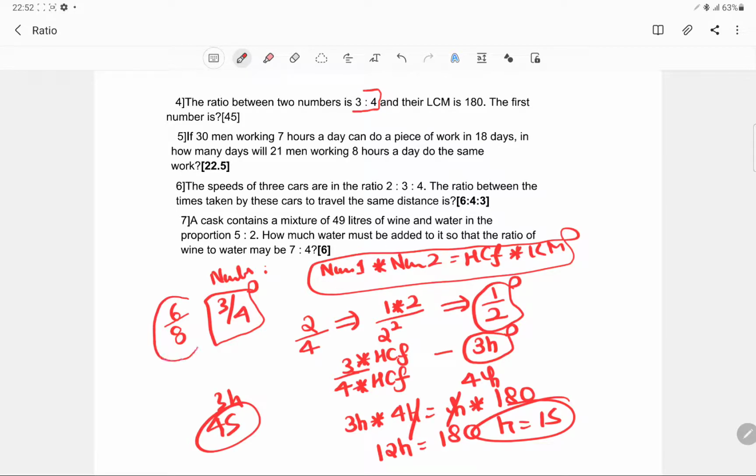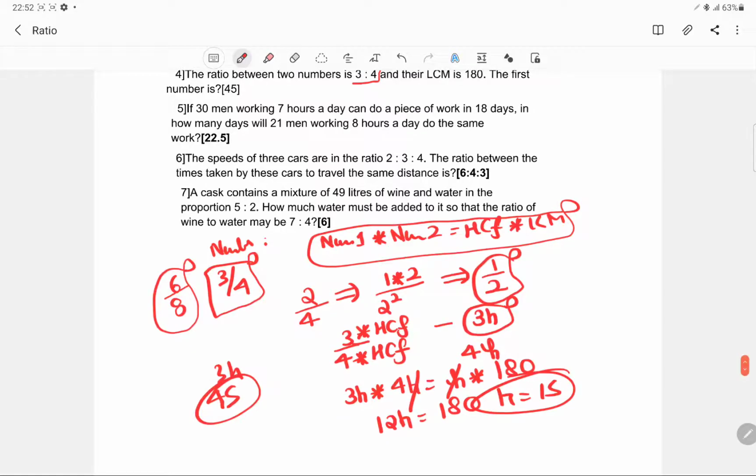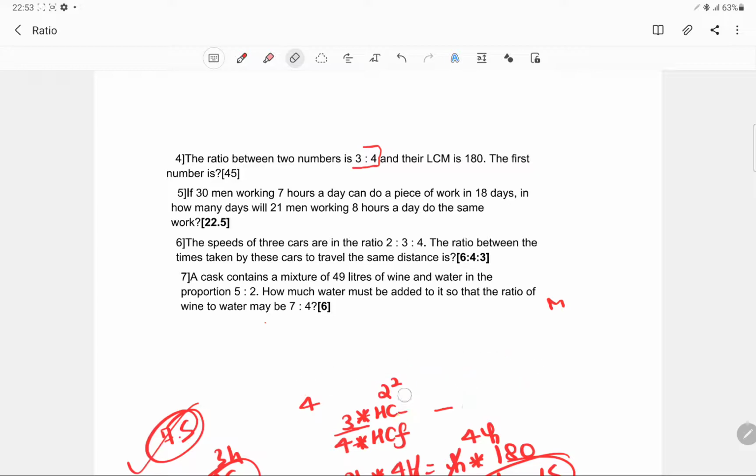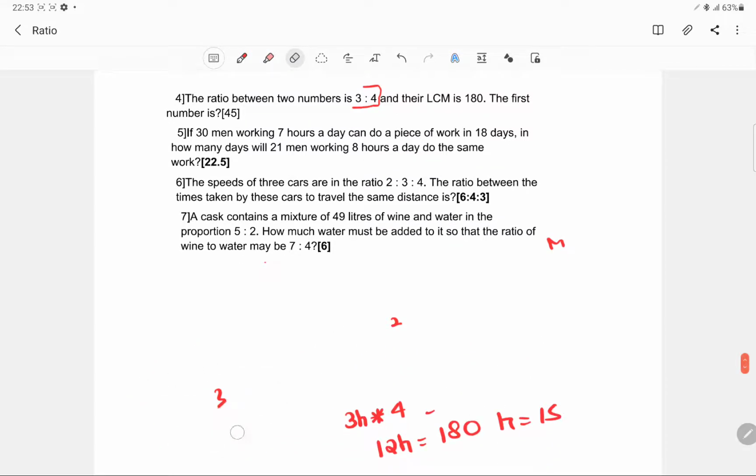In this case, if you would have calculated for this 6 by 8, then you would have actually missed the 2 in the HCF part. So this would have come out to be something like 7.5. Because you didn't reduce it into the simplest ratio. So if you want the simplest ratio, divide those numbers by their HCF. So this was the application of ratio in number system. Now let's talk about the next question.